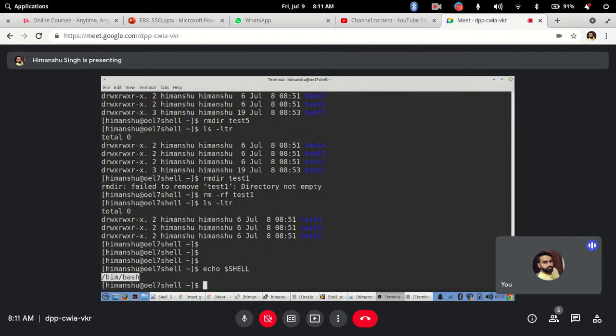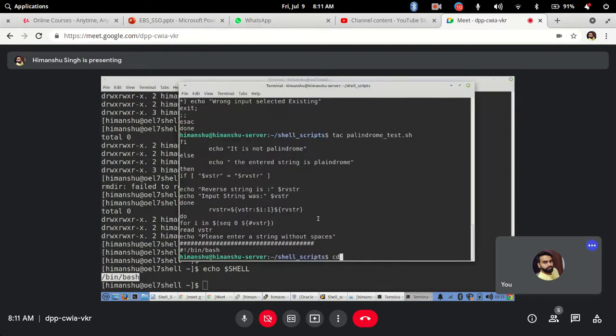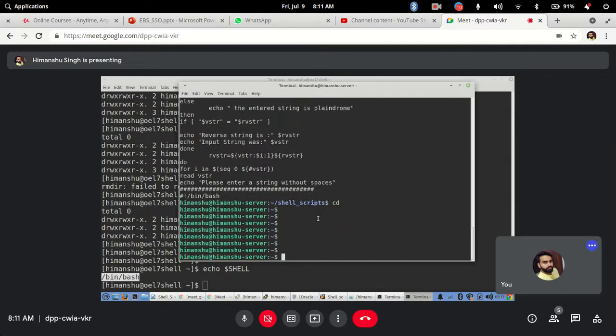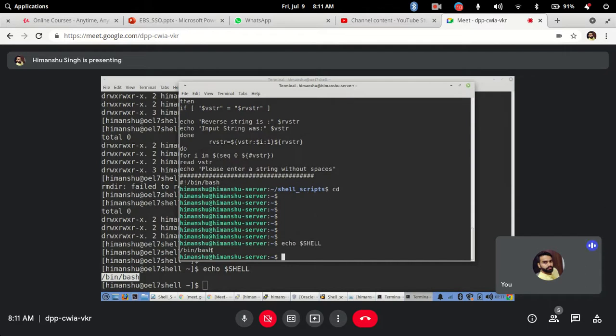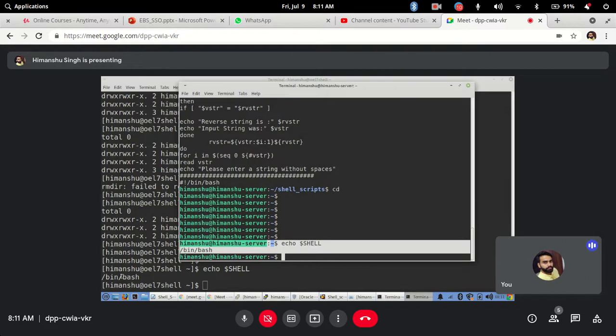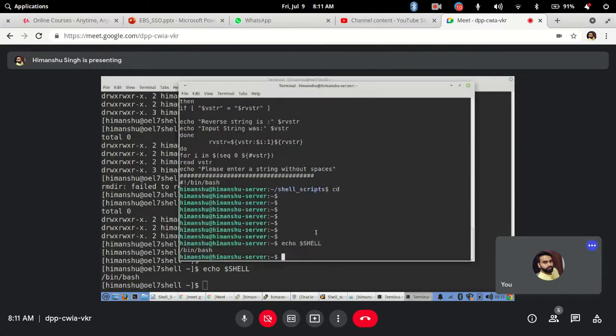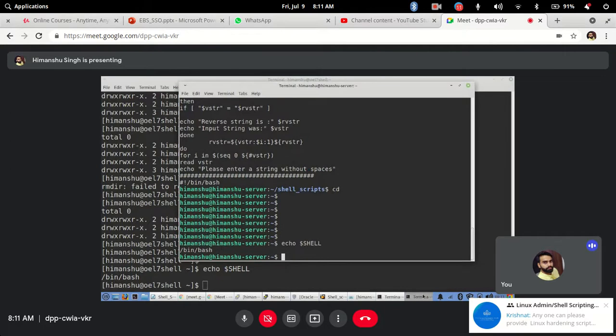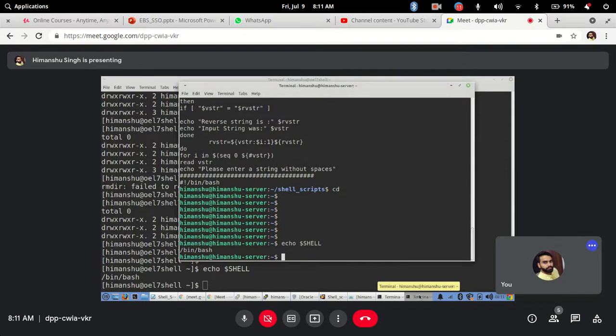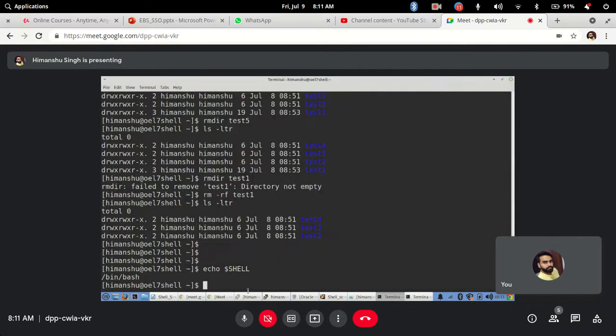Okay, so all the Linux systems, whether you are working on Red Hat, Oracle Enterprise Linux, CentOS Linux, okay, or even Ubuntu or Debian. So if I show you, this is my Ubuntu system or Debian system. So if I show you, so all the Linux systems are on bash. So you will see bash shell. So whatever code I will write in Red Hat, that will work in my Ubuntu also. On the other server that is running on Ubuntu, that will also work the same way. Okay, got it? Okay, so these are the shells.